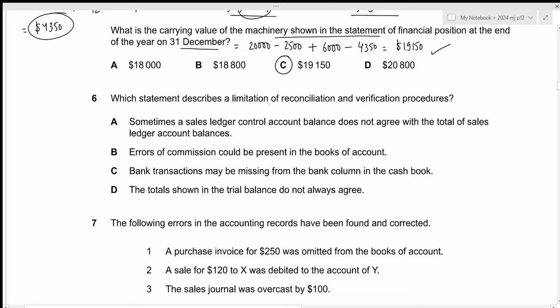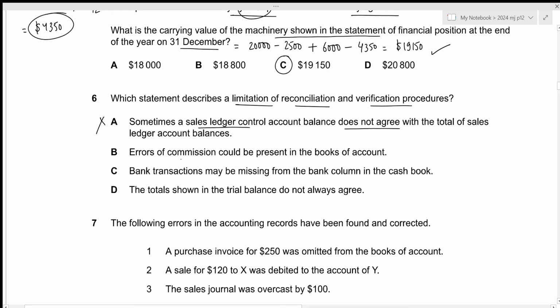Which statement describes a limitation of reconciliation and verification procedures? The first one is that sometimes the sales ledger control account balance does not agree with the total of the sales ledger account balances. This is due to the presence of some errors, and after we rectify those errors, surely the balance of the sales ledger control account will be equal to the total of the sales ledger account balances. So we cannot really classify this as a limitation of reconciliation.